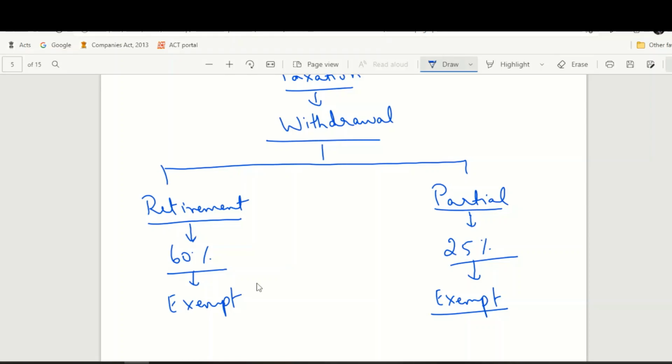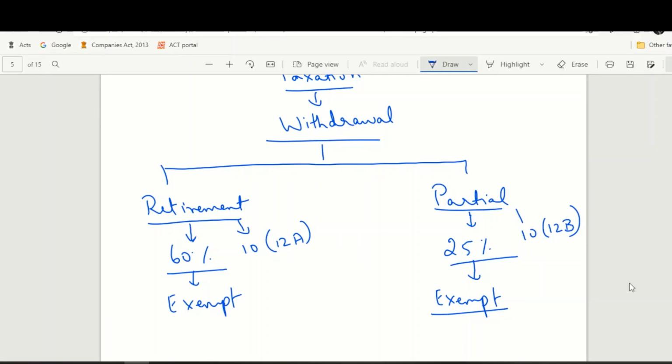Earlier, this rule was a little bit different. You could withdraw up to 60% of the value of your investment, but tax benefit was available only up to 40% of the value. But recently, the government has changed the rules and made the entire withdrawal up to 60% of value exempt, and you don't have to pay any tax on that. If you want the section reference, this is given in section 10, clause 12A, provided in section 10 clause 12 of the Income Tax Act.